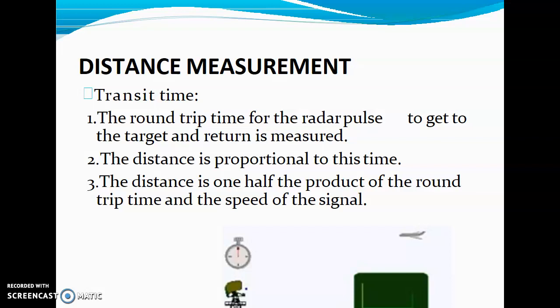So firstly, we discuss transient time. Transient time, as I have already told you, is the round trip time for the radar pulse to travel towards the target and back towards the transmitting side. That is your transient time.